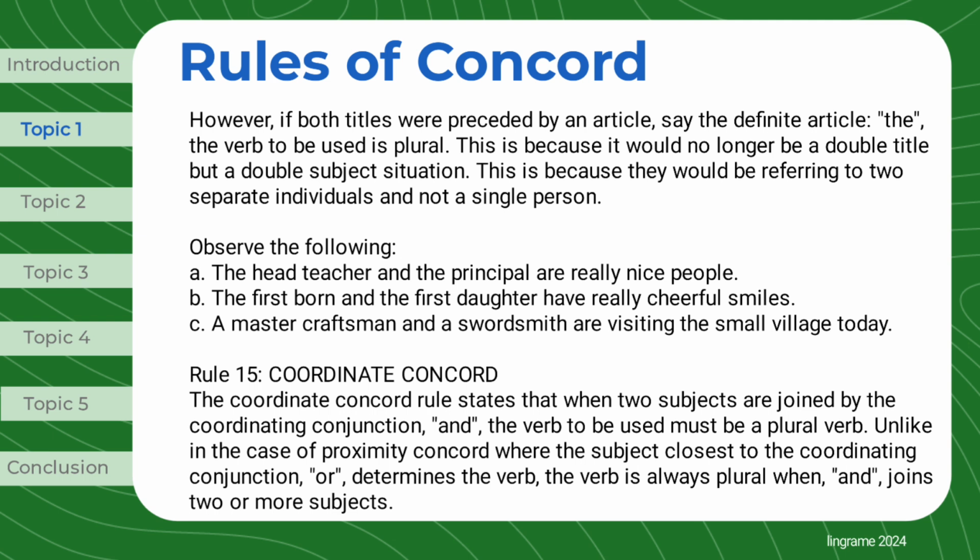Rule 15, Coordinate Concord. The Coordinate Concord rule states that when two subjects are joined by the coordinating conjunction, and, the verb to be used must be a plural verb. Unlike in the case of Proximity Concord, where the subject closest to the coordinating conjunction, or, determines the verb, the verb is always plural when, and, joins two or more subjects.